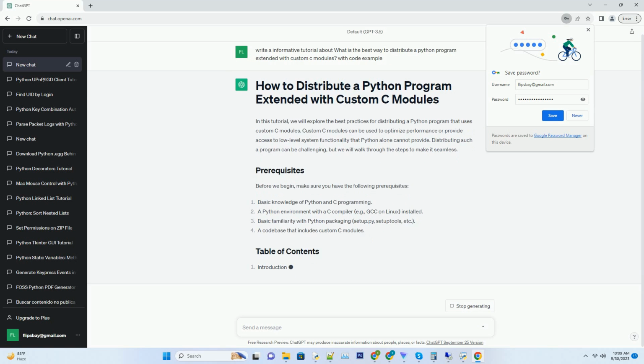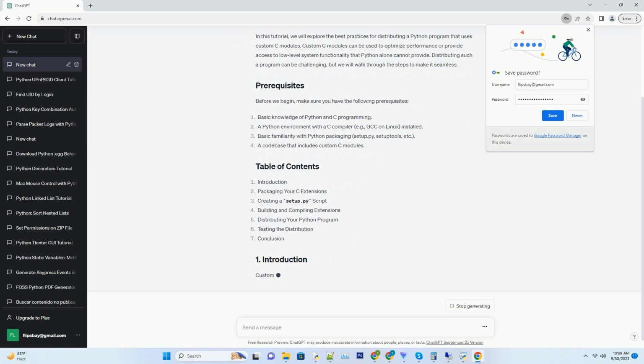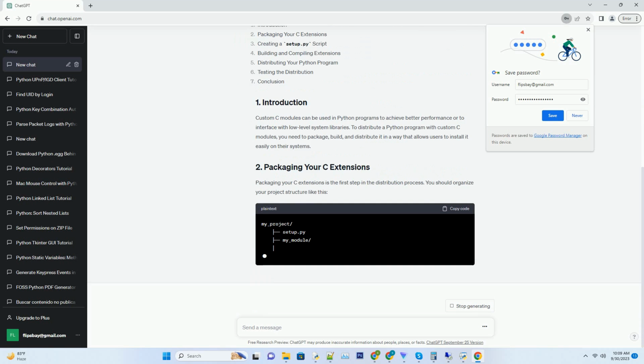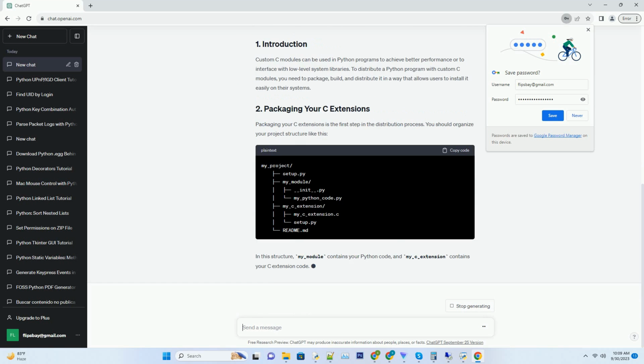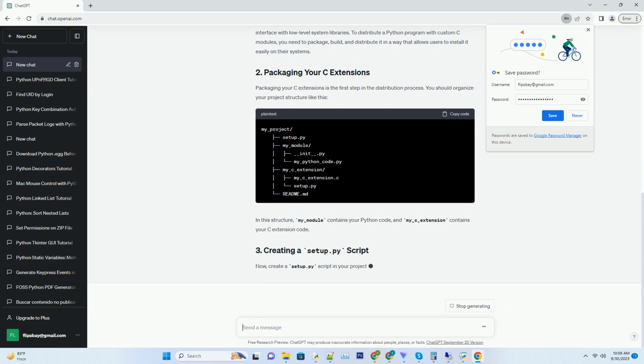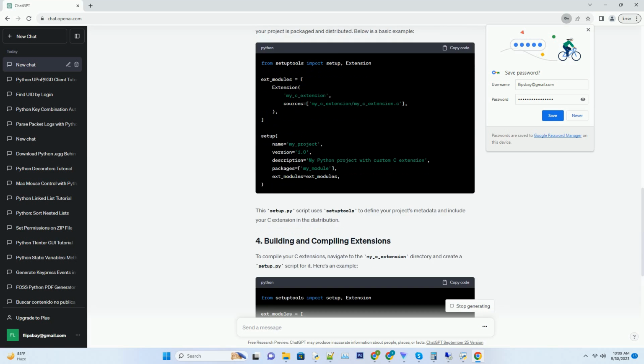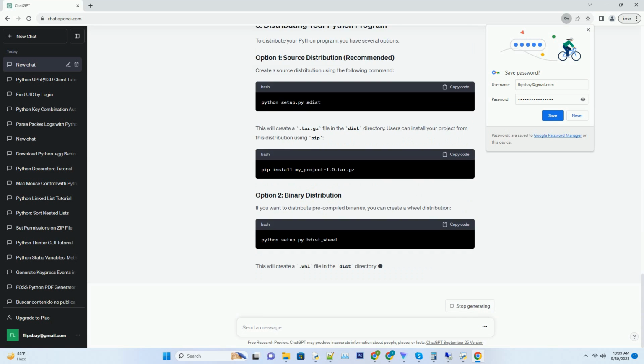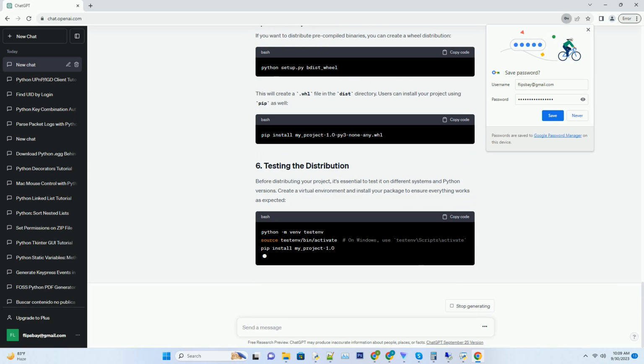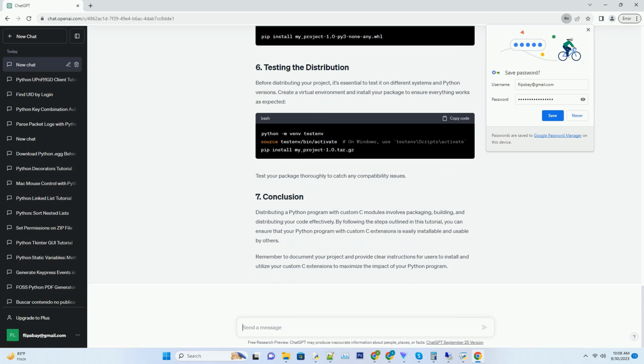Before we begin, make sure you have the following prerequisites. Custom C modules can be used in Python programs to achieve better performance or to interface with low-level system libraries. To distribute a Python program with custom C modules, you need to package, build, and distribute it in a way that allows users to install it easily on their systems.